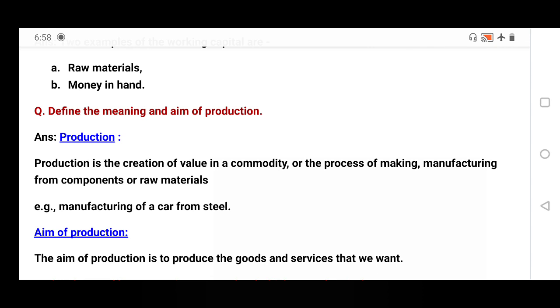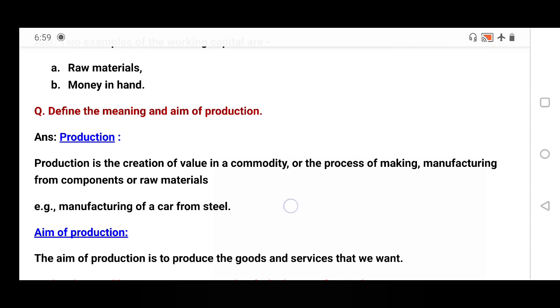There are 2 definitions given. Production is the creation of value in a commodity; we are giving value to the commodity. Or, the process of making or manufacturing from components or raw materials. In this example, a car is manufactured from steel. The raw material is steel, the product is car, and the value of the car is more than the steel.